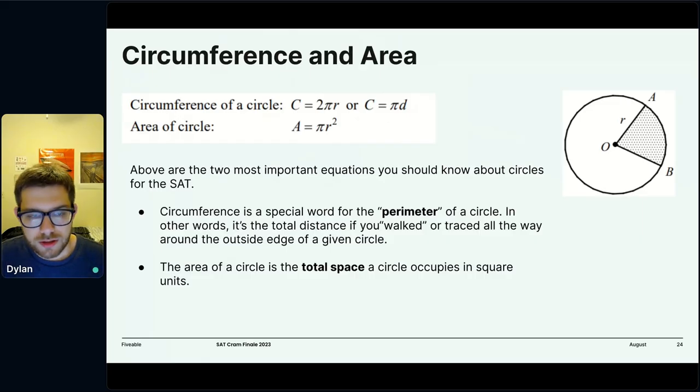The circumference, like we said, is the perimeter of a circle. It's just this right here. And the area is the total space inside. I'm going to assume that we've all seen area and circumference at least once before in our education, so I'm not going to dwell on it too hard. If you'd like me to, happy to. But I'm going to assume that we've all at least seen this before and move on to some more content.